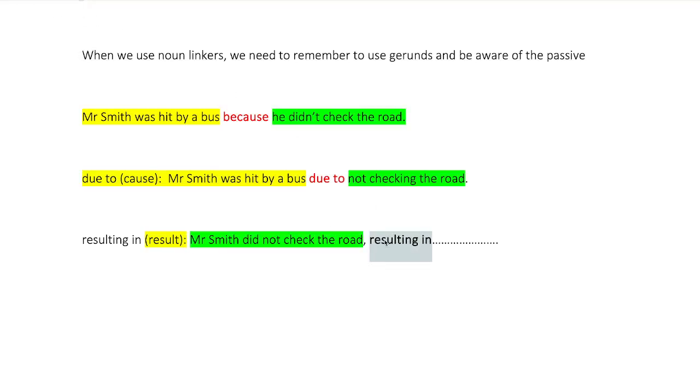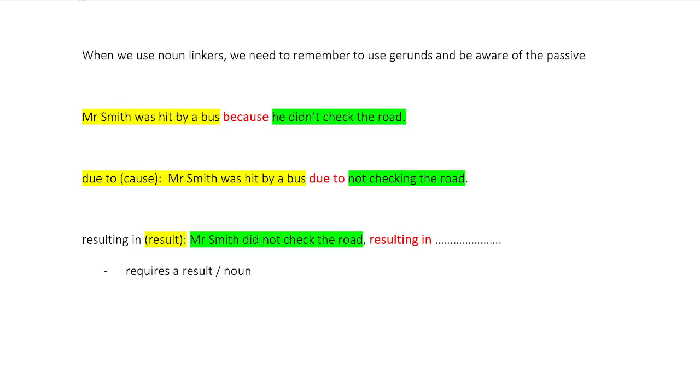Resulting in is our linker. What was the result? Resulting in requires a noun. It requires a result. It requires a noun. What do we do? Okay, close. We've got at least one. Rita, that's fantastic.